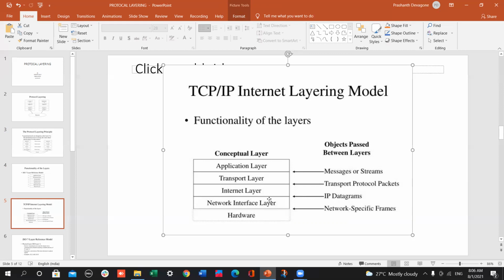Between the internet layer and network interface layer, IP datagrams are presented. Between the network interface layer and hardware layer, the output identifies the frames to execute the signal in frames.